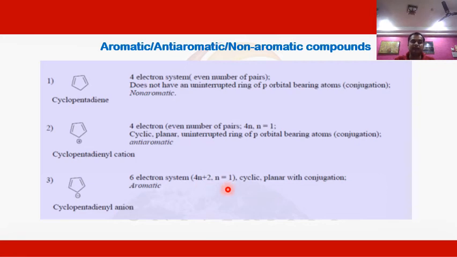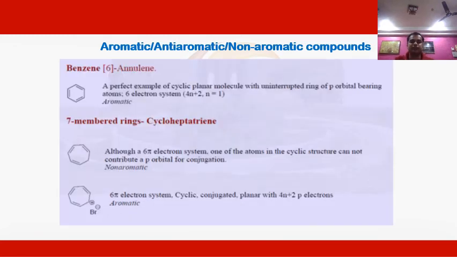That means that compound is cyclic in nature because continuous conjugation is possible with proper conjugation, and it also has 6 electrons. That's why this compound follows the Huckel rule, that is 4n plus 2 electrons, which means it is an aromatic type compound. Let us take some more examples to show whether compounds are aromatic, anti-aromatic, or non-aromatic.